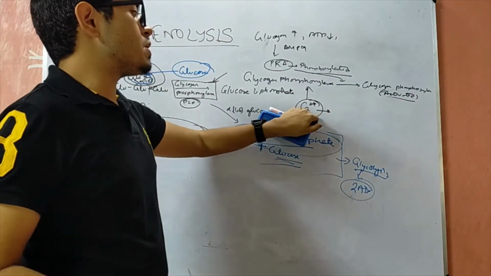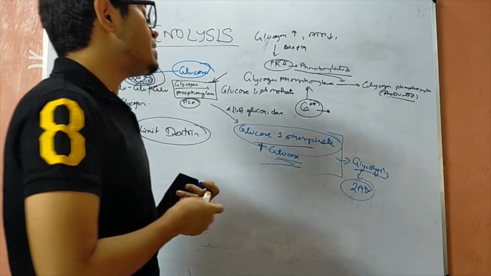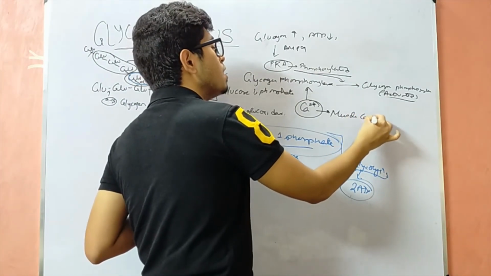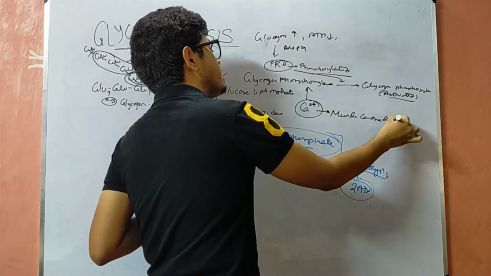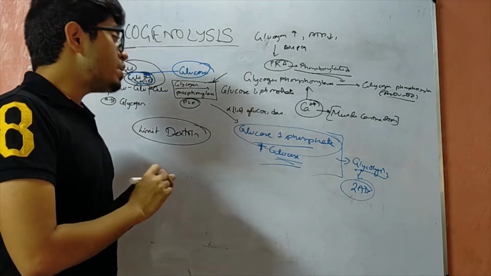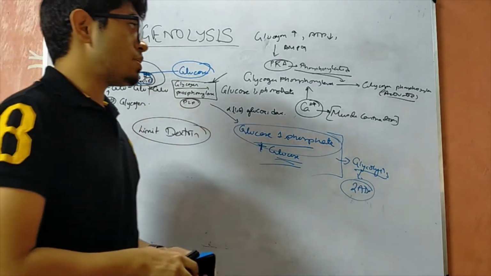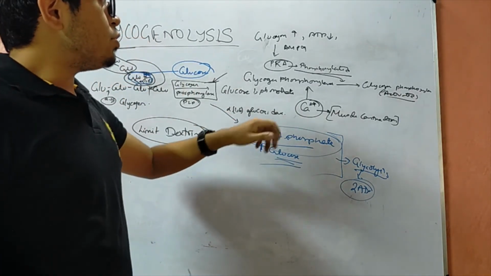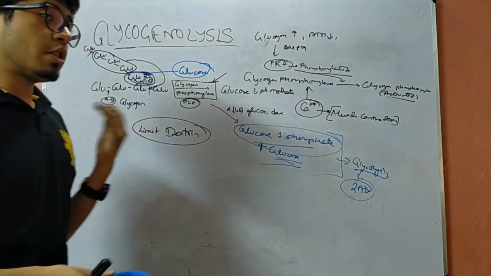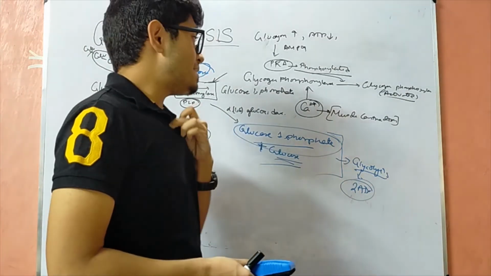This calcium is the same calcium which is released in muscle contraction. Calcium produced by muscle contraction also stimulates the process of glycogenolysis. So calcium is an important factor which plays an important role in the glycogenolysis process. Coming back once more, the glucagon concentration is high, ATP concentration is low, and AMP concentration is high. So it stimulates protein kinase A.